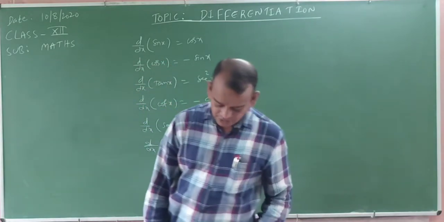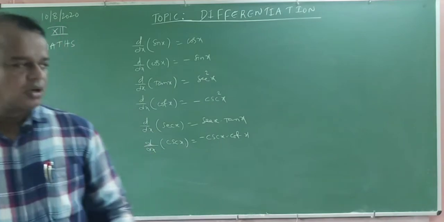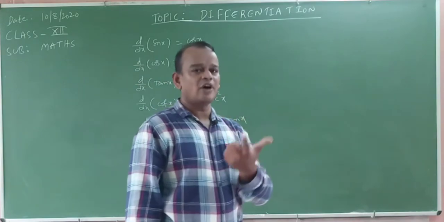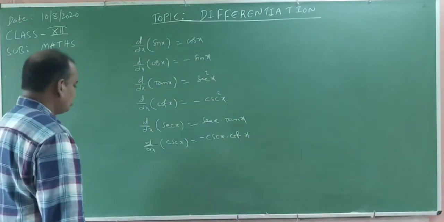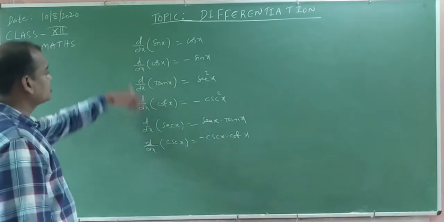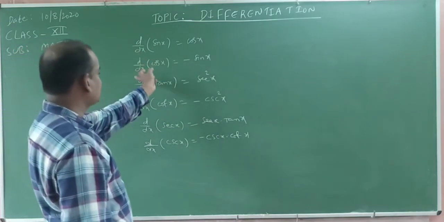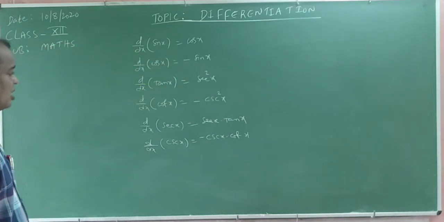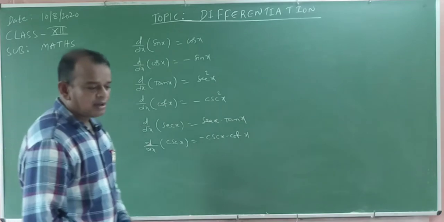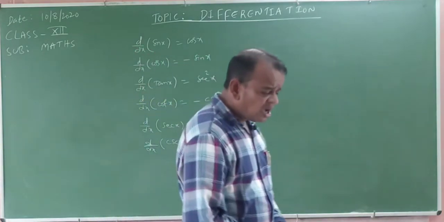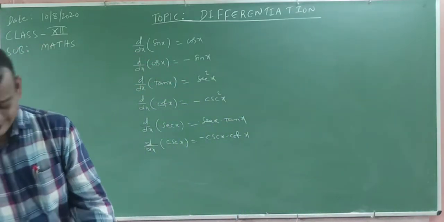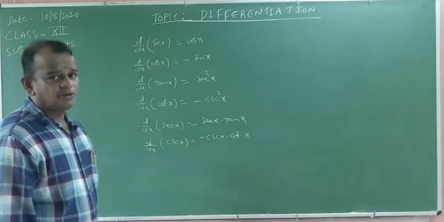Okay students, in case you cannot see the board, listen to my voice. The derivative of cosecant x is minus cosecant x into cot x. Now these are the formulas. The derivative of sin x is cos x, the derivative of cos x is minus sin x, the derivative of tan x is secant square x, the derivative of cot x is minus cosecant square x, the derivative of secant x is secant x into tan x, and the derivative of cosecant x is minus cosecant x into cot x. Now by using these formulas, we will do some questions.